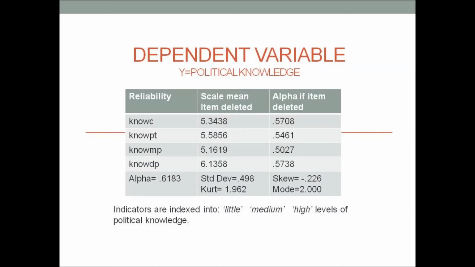The standard deviation score results in 0.498, suggesting that there is normal variation. The kurtosis and skew provided a score under 3, which suggests a normal shape. My dependent variable was then categorized into 3 categories of little, medium, and high levels of political knowledge.